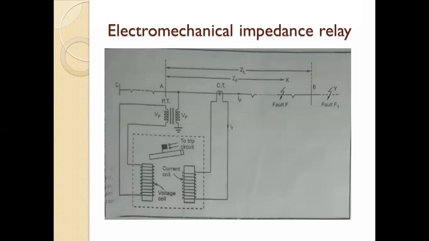The current value is set, and if the fault current is more than the set value when any fault occurs, then only the relay operates. We have seen all the overcurrent relays, including the electromechanical overcurrent relays.